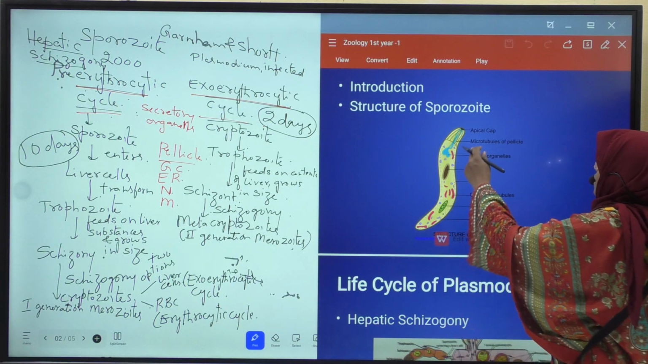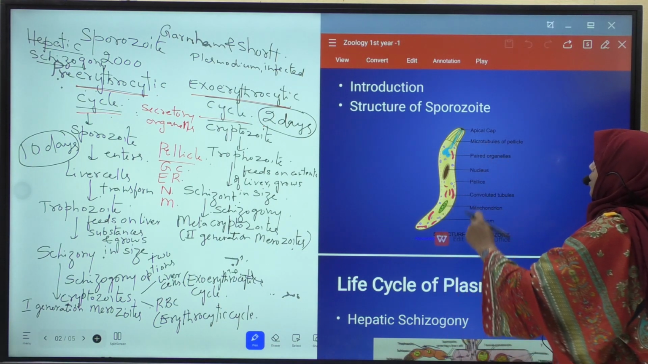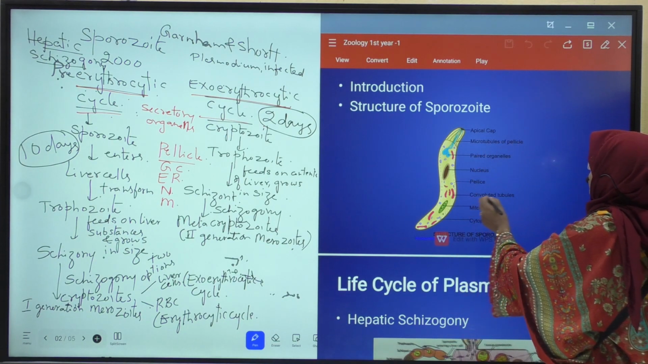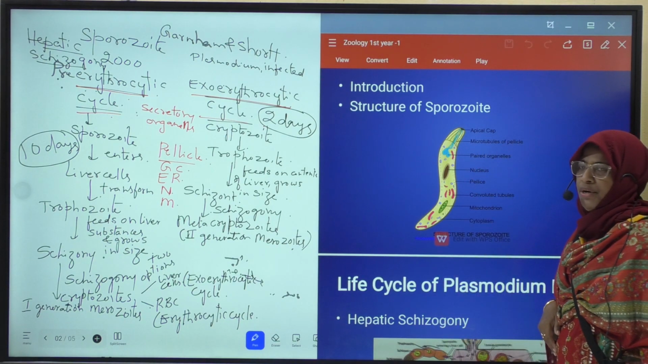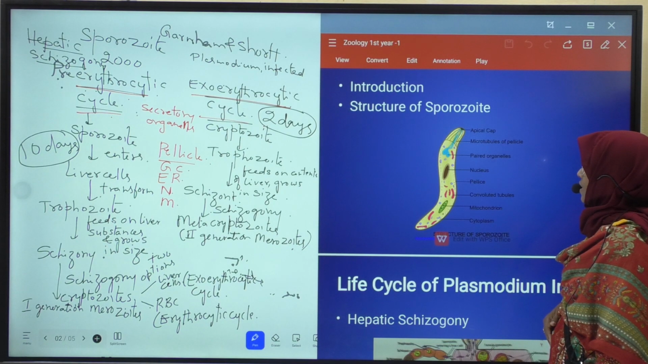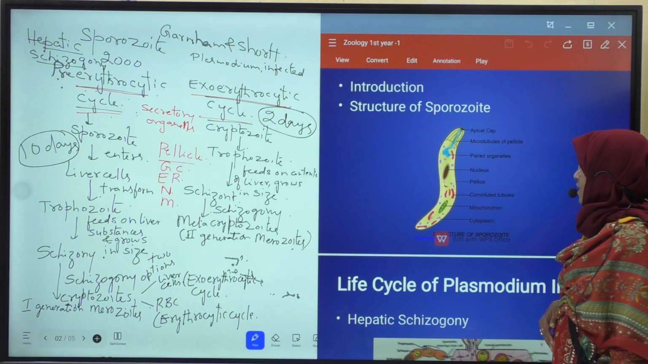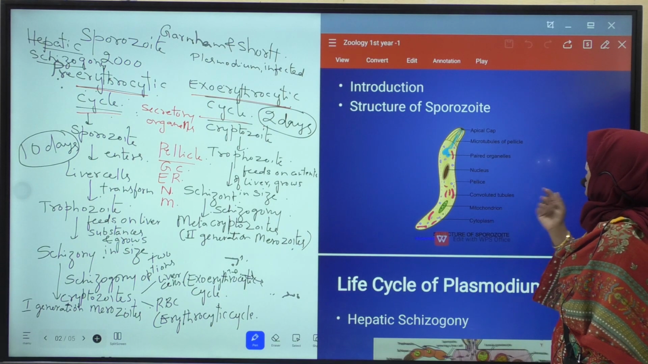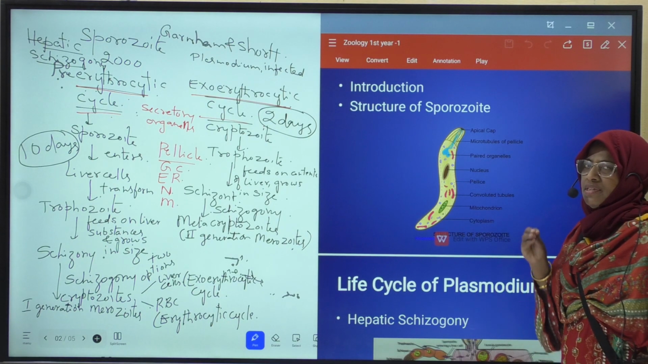Next, the entire body of the sporozoite consists of convoluted tubules. Many convoluted tubules are present in the body of sporozoite, which extend throughout the length of its body. The function of convoluted tubules is unknown.